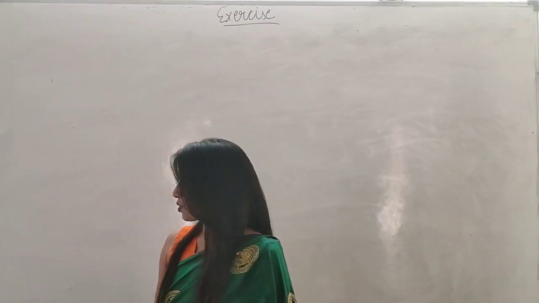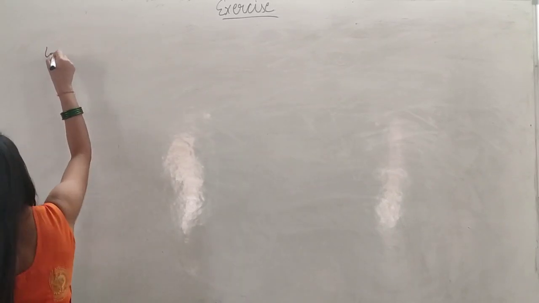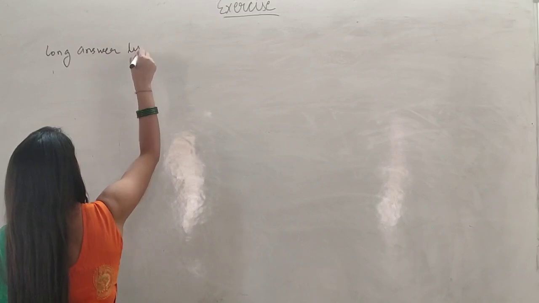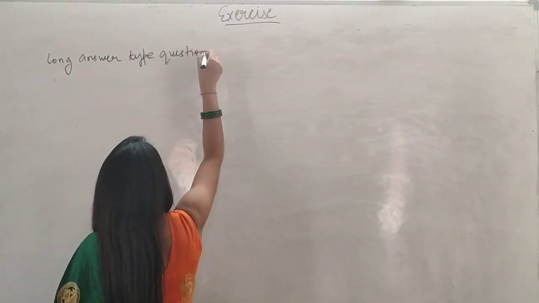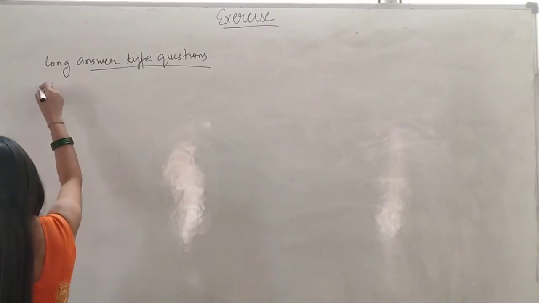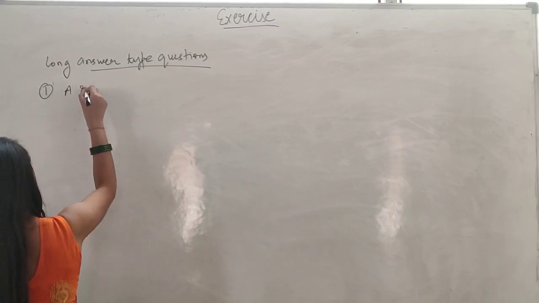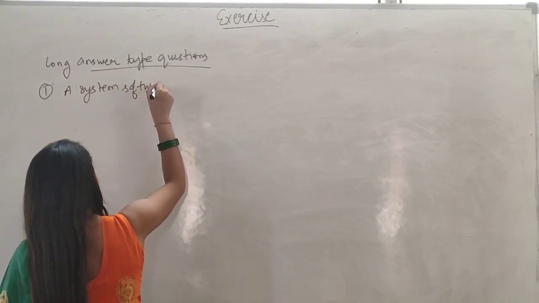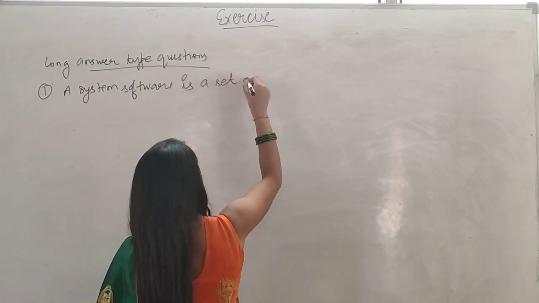So the first question is, what is a system software? Okay, long answer type question. So you will write, a system software is a set of instructions.